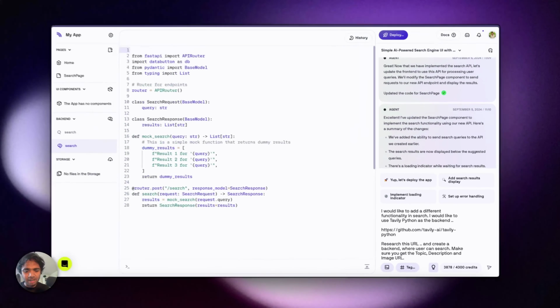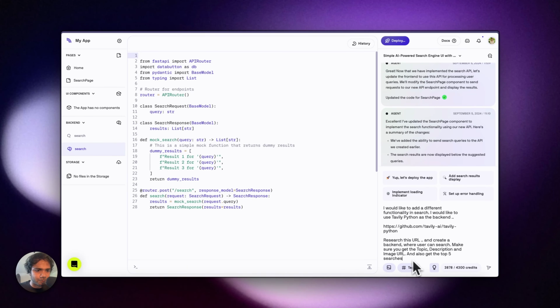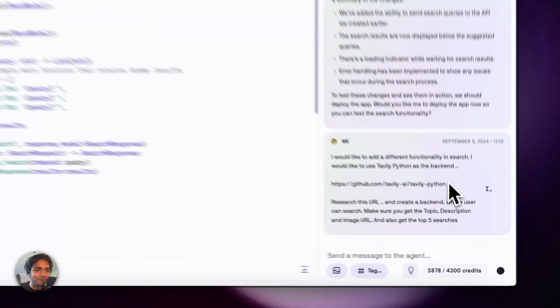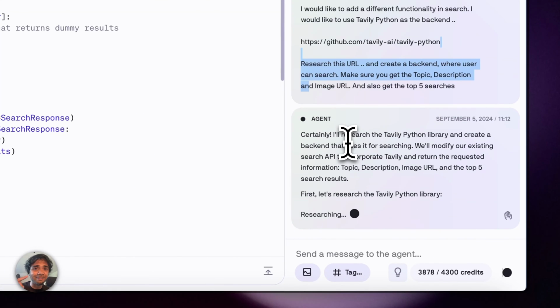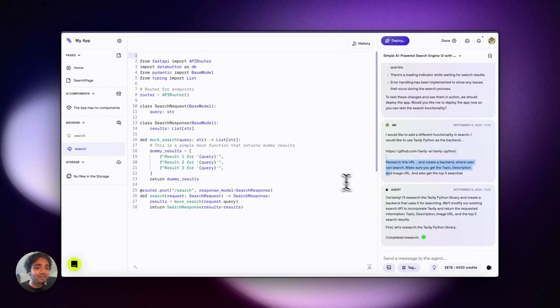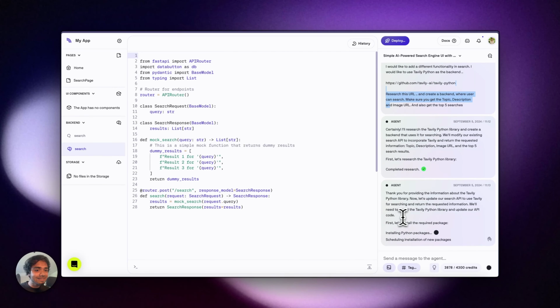And also get the top 5 searches. I think this is pretty good. So I asked Databutton to research this particular URL. Databutton is equipped with internet search as well. We could ask Databutton, go to the web, search it, and it does it. But I want to make it much more scoped in. I want to say that you use this URL to search the web and then come back with a solution or a plan. And let's see how Databutton does it.